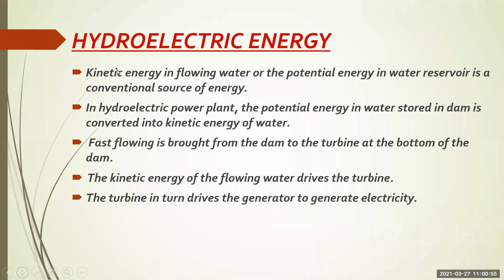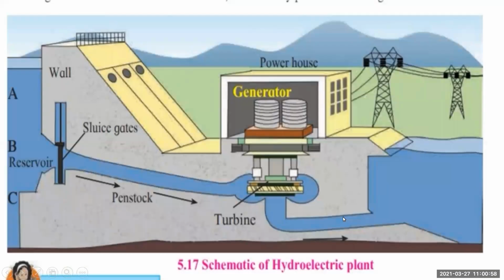See here, what happens? This is a barrier or a dam constructed over the river, and it holds the water at the back of the dam. The water goes onto the turbines to run them, and these turbines are attached to the generator which rotates the magnet, and then it generates the electricity. The mechanism is the same, the principle is the same, which was invented by Michael Faraday, where only the source is different. Instead of coal, natural gas and nuclear energy, we are using here the kinetic energy of water. So see how it works.